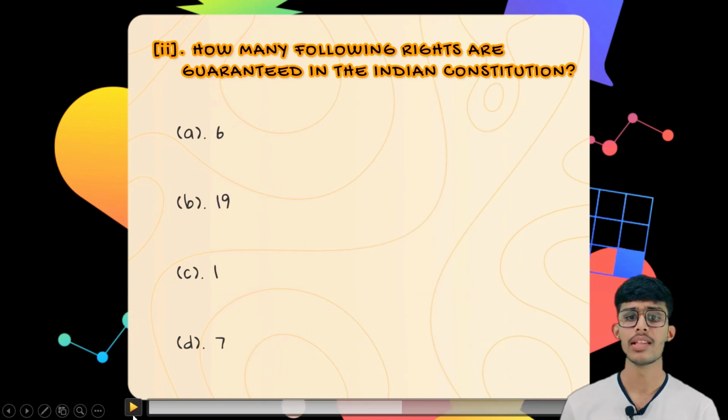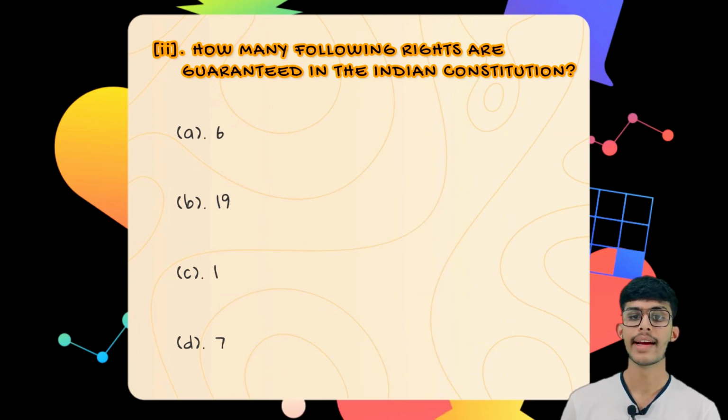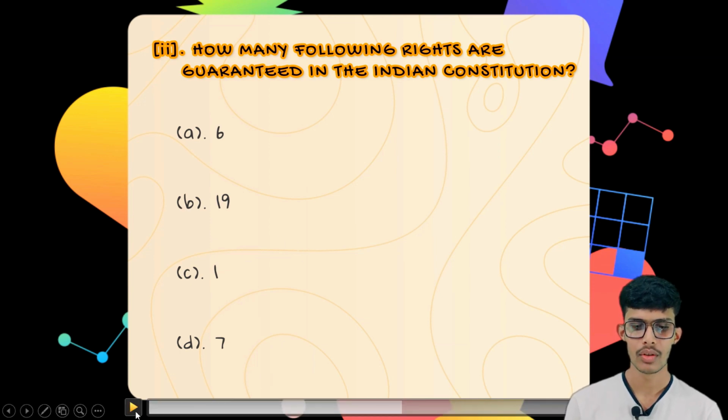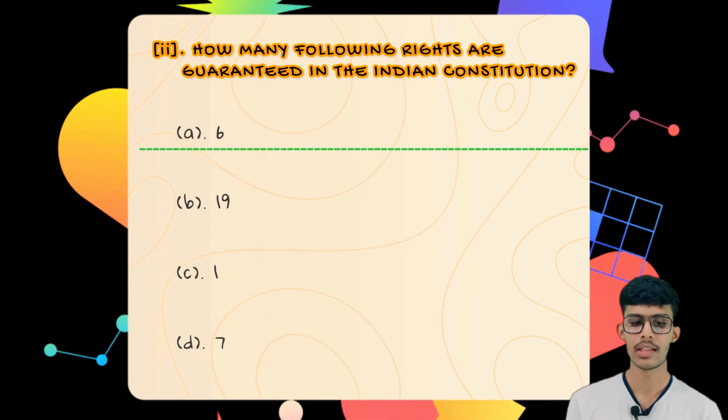The second question is, how many fundamental rights are guaranteed in the Indian Constitution? The first option is 6, the second one is 19, the third one is 1, and the fourth one is 7. So as we all know that it is 6. The first option is the correct answer.